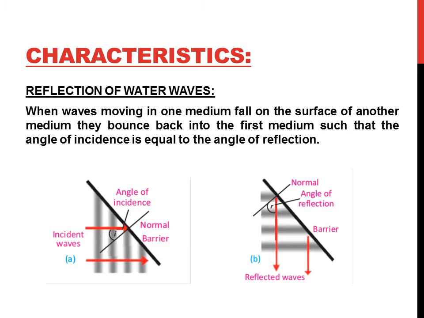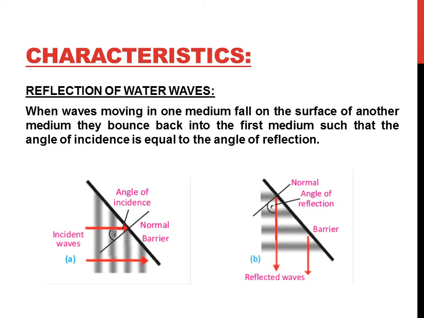This can be easily explained by putting a barrier in the way of water waves which are being produced in the ripple tank. Let us suppose that this black line is a barrier which is placed in the ripple tank.